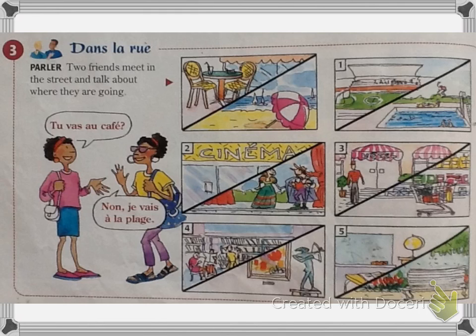So let's take a look at exercise 3, exercice 3, dans la rue. Two friends meet in the street and talk about where they are going. So I'm going to ask you to do this one out loud. So again, here is our prompt, and we see the picture, and this top picture is a cafe, which is un café, and this bottom picture is a beach, which is une plage. So we see, tu vas au café? No, je vais à la plage.